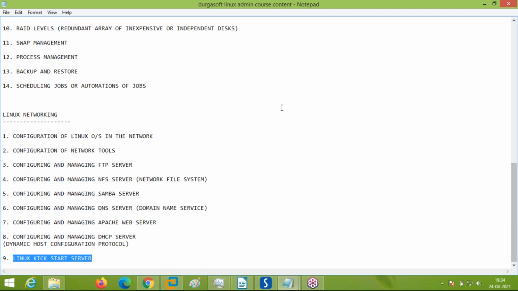Everything will be there. Partition will be done. Every application will be installed. Operating system will be installed. Whatever the setup or settings, everything will install and will stop after the OS install. Is it not handy if you wanted to install operating system in more than one system, right? That is the thing. So these are the things.